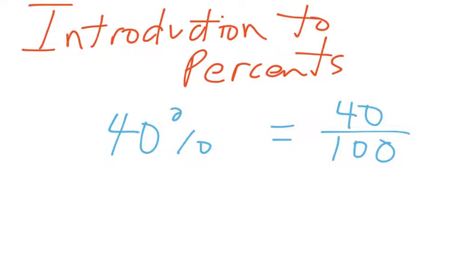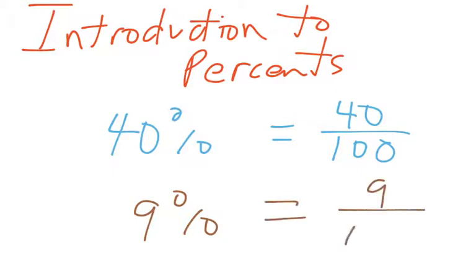So anytime you're given a percent, you can make it into a fraction by putting it over 100. If I'm given 9%, we could have 9 over 100. A percent kind of refers to almost like a probability, talking about the likelihood of something occurring, or it could just give you a comparison value of a preference for a certain thing. So percents have a lot of uses in everyday life.